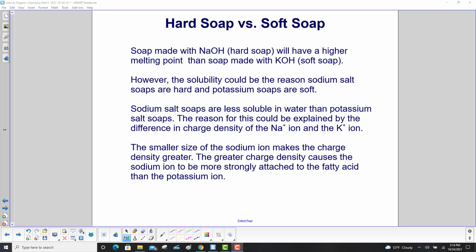Soap made with sodium hydroxide, that is hard soap, will have a higher melting point than soap made with potassium hydroxide, soft soap. However, the solubility could be the reason sodium salt soaps are hard and potassium soaps are soft. Sodium salt soaps are less soluble in water than potassium salt soaps. The reason for this could be explained by the difference in charge density of the sodium ion and the potassium ion. The smaller size of the sodium ion makes the charge density greater. The greater charge density causes the sodium ion to be more strongly attached to the fatty acid than the potassium ion.